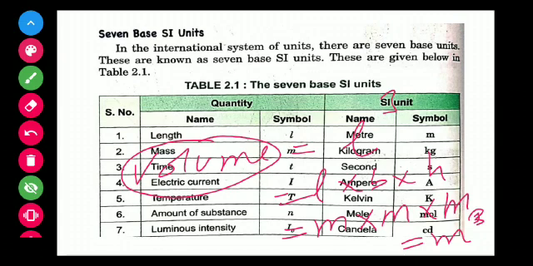Normally there are two types of unit, fundamental unit and derived unit, but in your syllabus there is only fundamental unit, that is length, mass, time, electric current, temperature, amount of substance, luminous intensity.